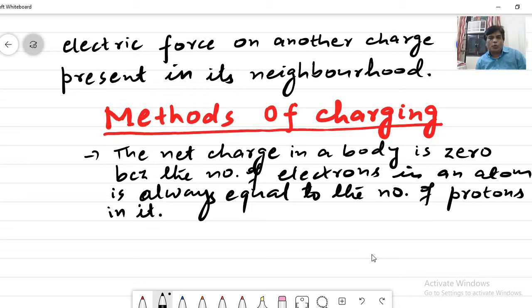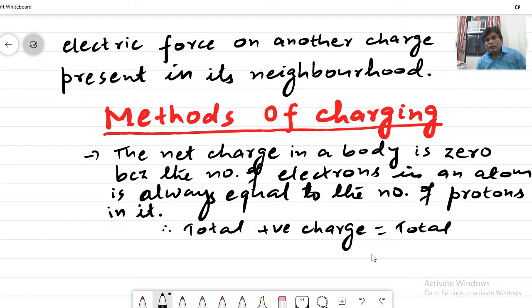Hence the total positive charge is equal to the total negative charge, and the total charge is always zero.